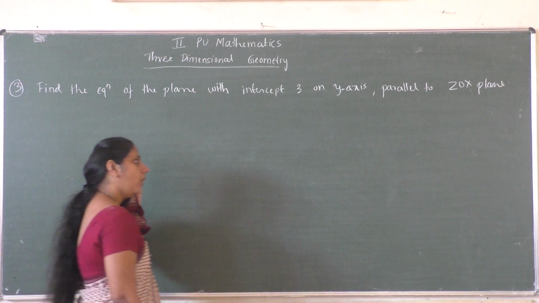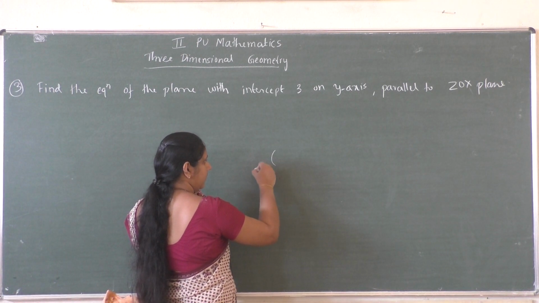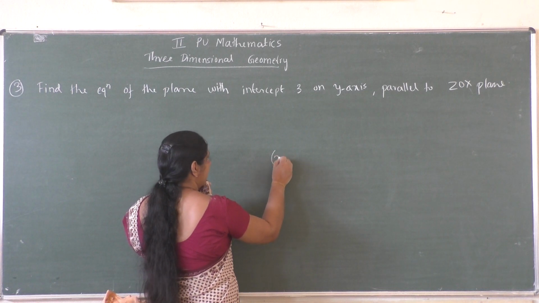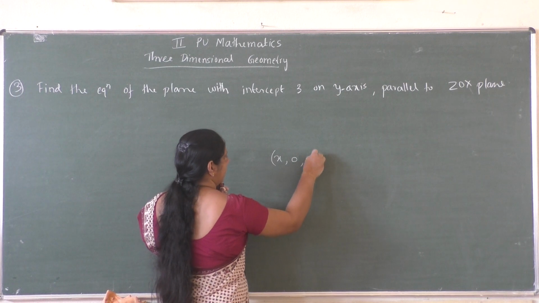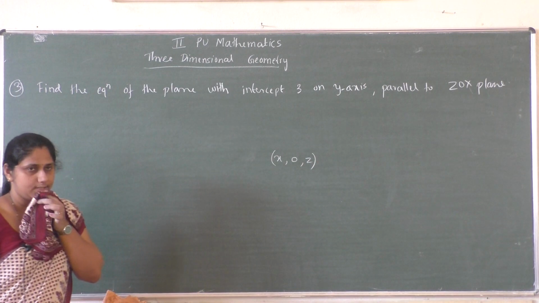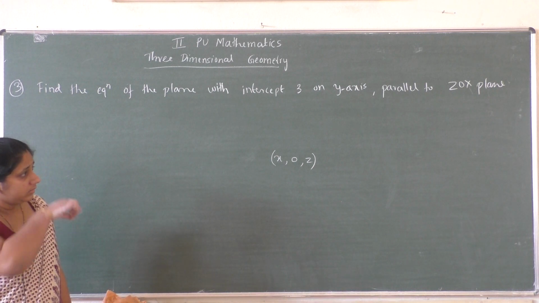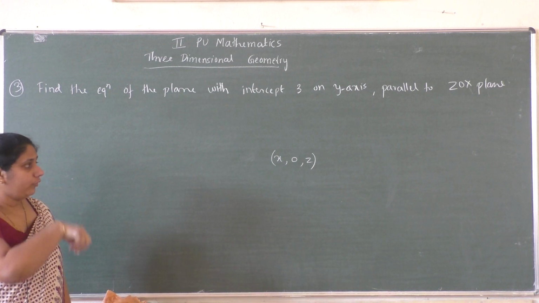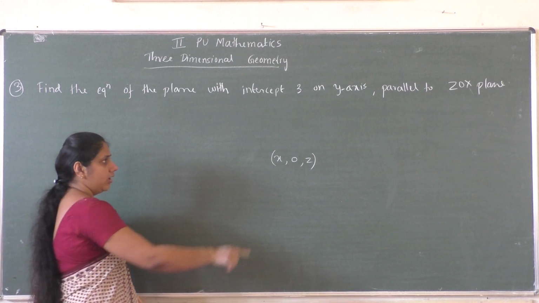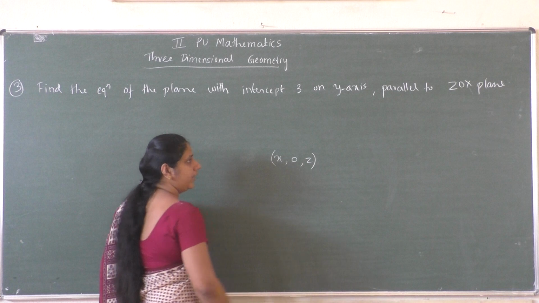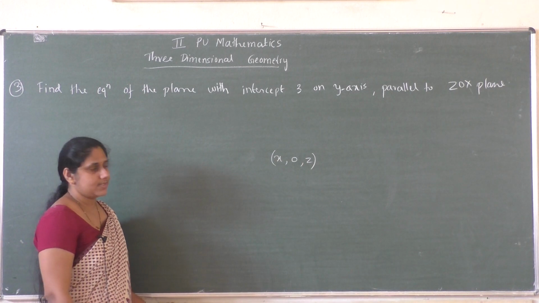See, any point which lies on the ZOX plane is of the form x, 0, z, right? The y coordinate of a point which lies on the ZOX plane is always 0.